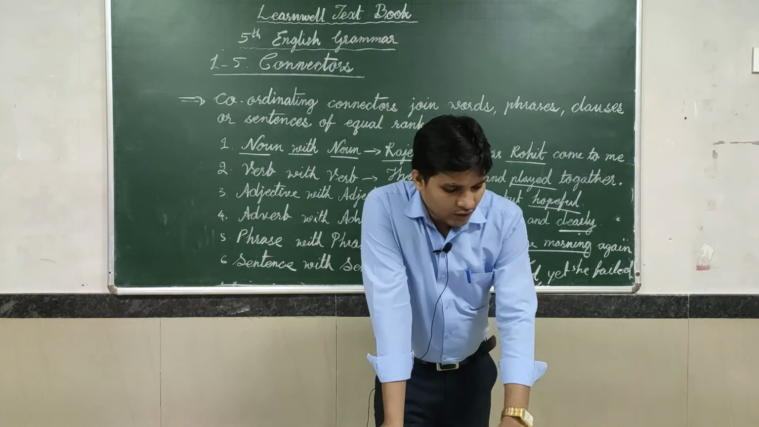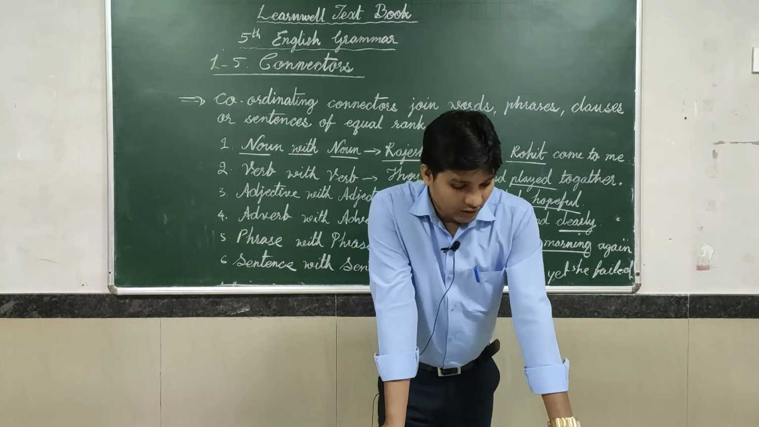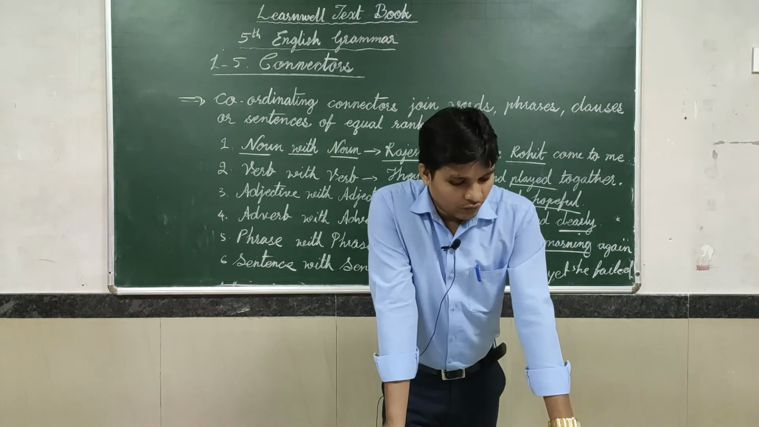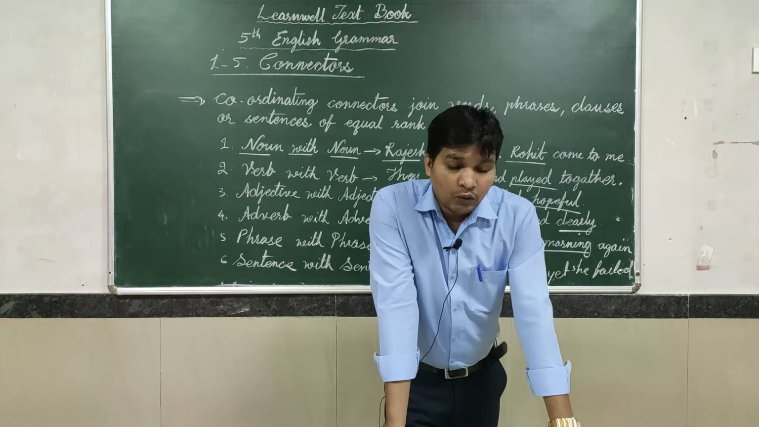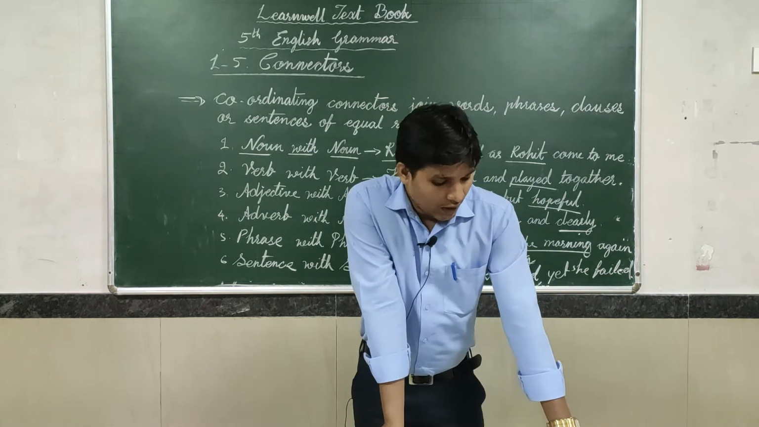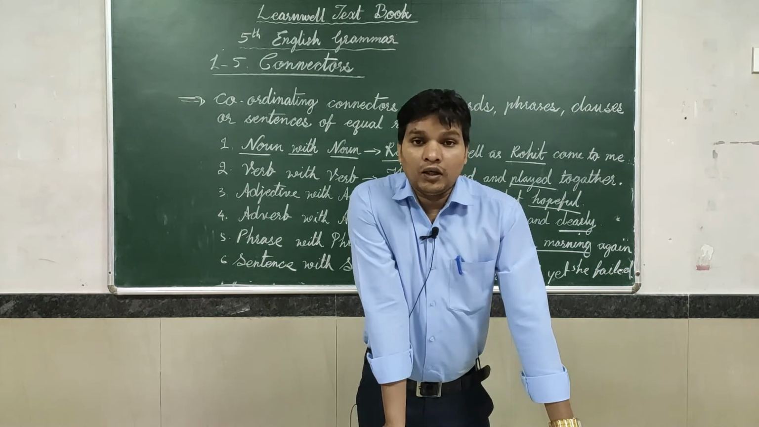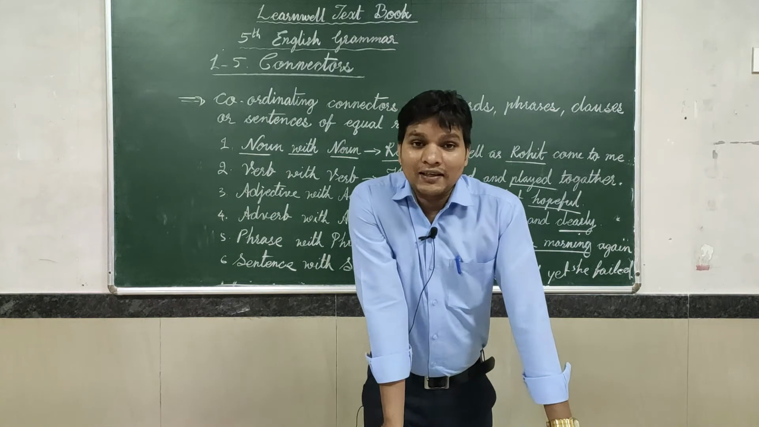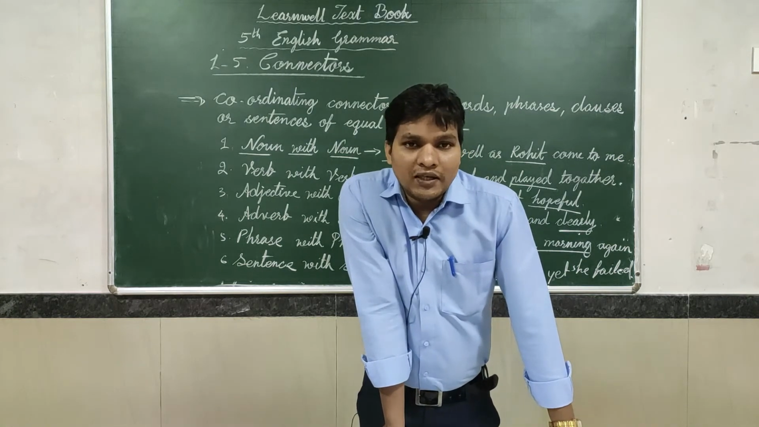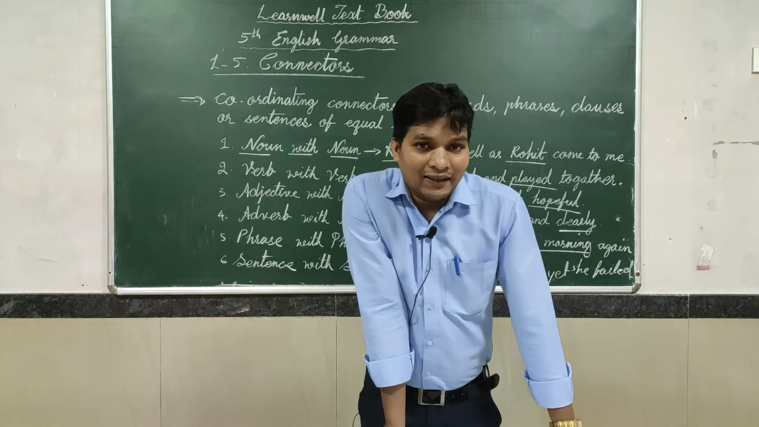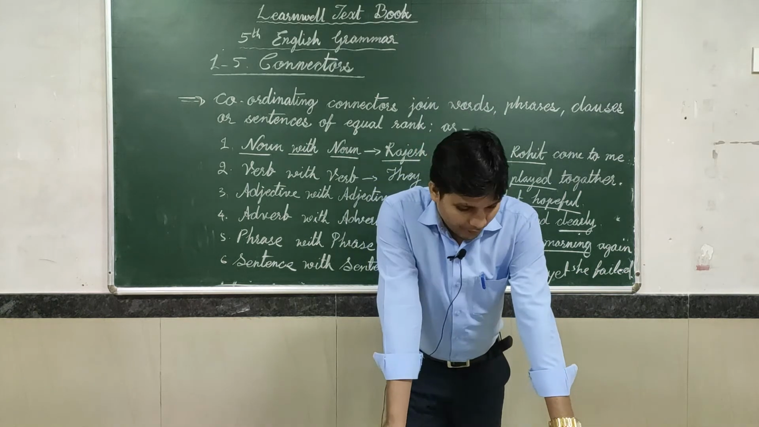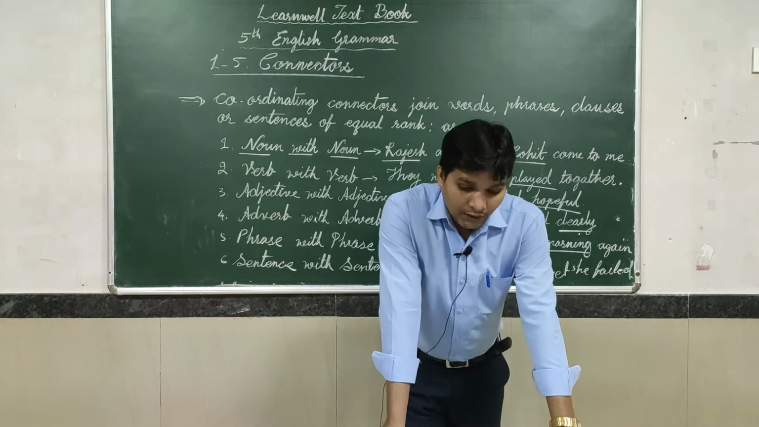Next, the second point: join each pair of the following sentences using a suitable conjunction from the box below. Below, we have given one box for you with some different types of connectors, and a few pairs of sentences are given. For each pair, we have to make one sentence using a connector from the box, right? I hope you understand and can write this.